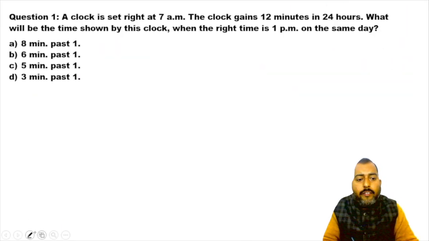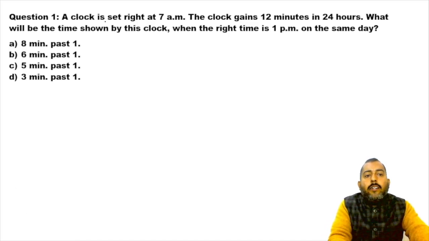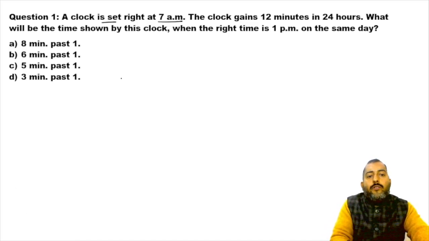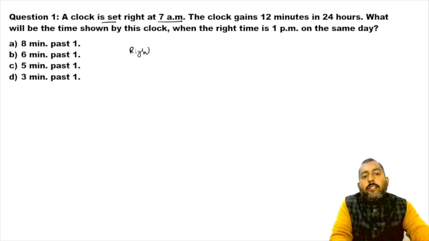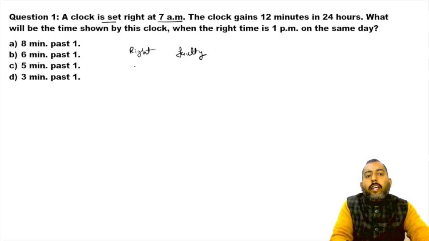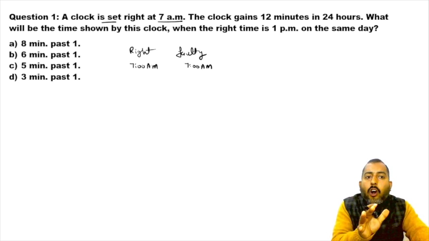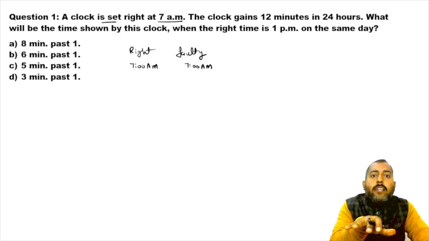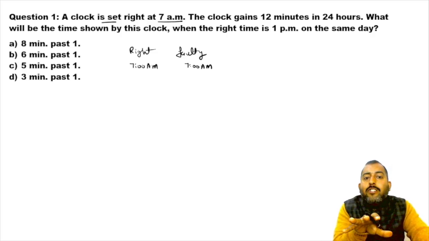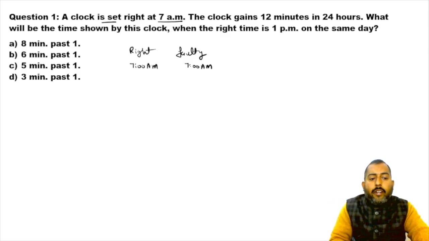In this question, what is given? The examiner says a clock is set right at 7 a.m. If there is any need to set a clock right, it means that clock must be a faulty one. So according to statement 1, if the right time was 7 a.m., the faulty time is also 7 a.m., because the faulty clock has been set right at 7 a.m. So this is the meaning of the first line.